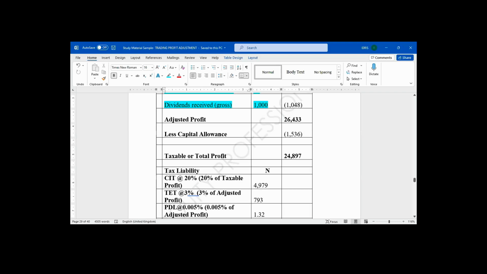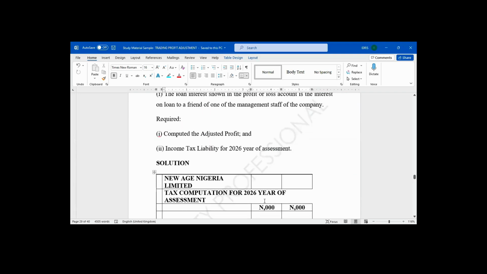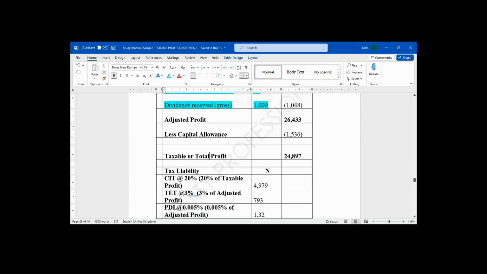Education tax. What is the rate of education tax? As at which year of assessment? 2026 year of assessment. What is the rate of education tax? 3%.